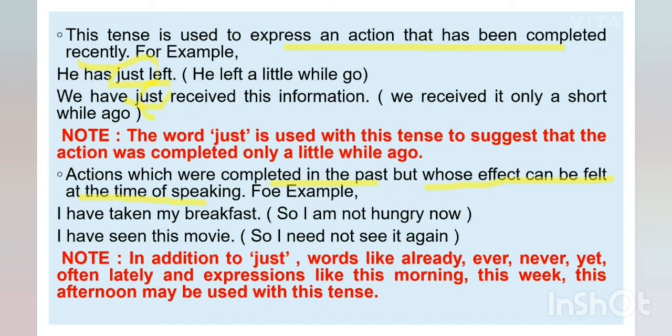Like, I have taken my breakfast. It means I have finished my breakfast in the past, but now I am not hungry. So its effect is now also, in the present. That is why we are using present perfect tense here. I have seen this movie. Now in addition to just, we use these words also: already, ever, never, yet, often, lately. We also use expressions like this morning, this week, this afternoon. So this is present perfect tense.